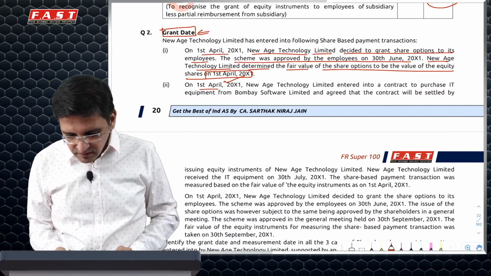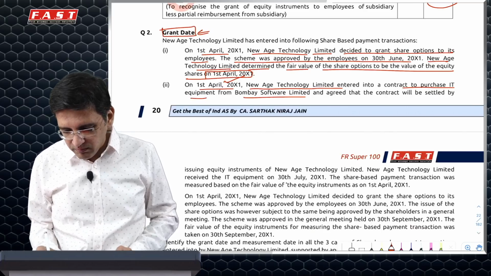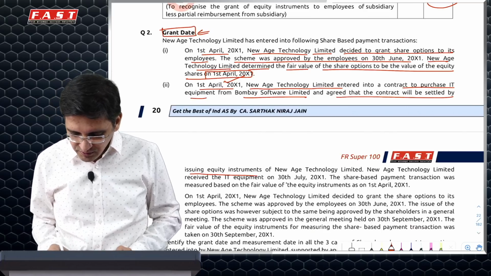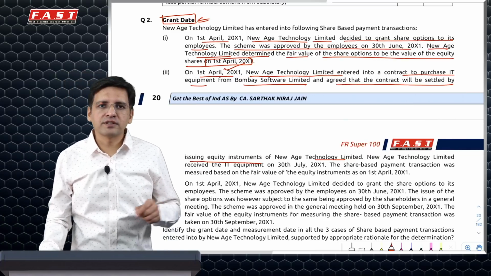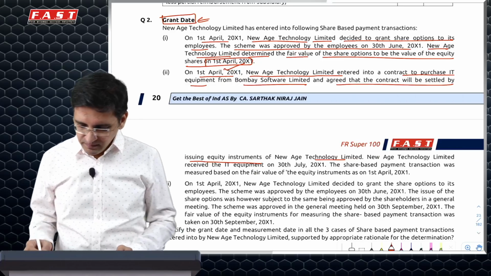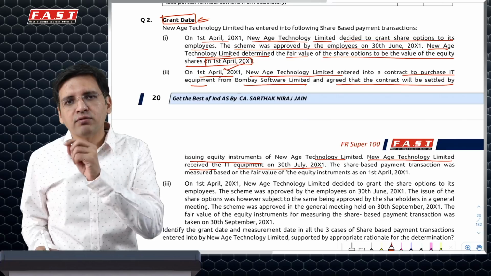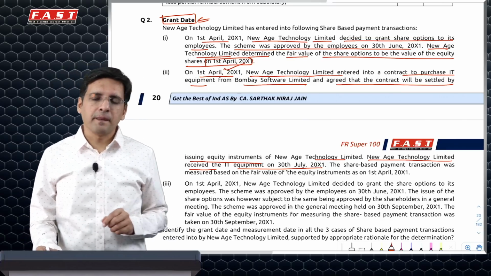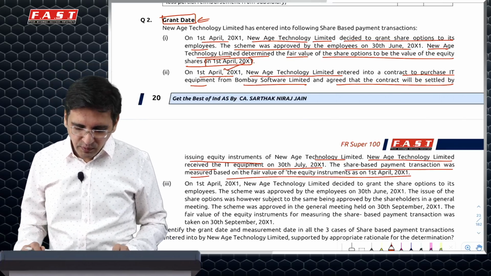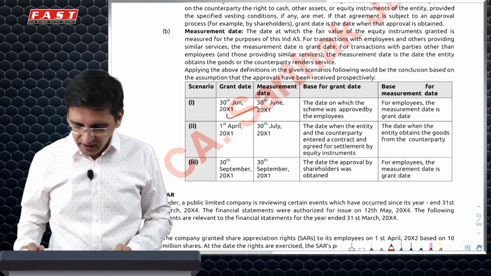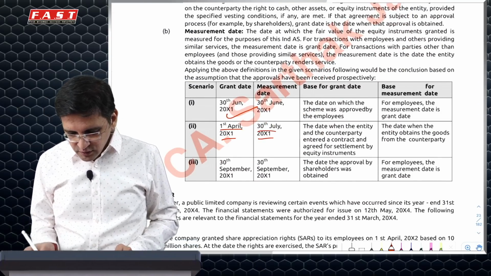Next, on 1st April 2001, New Age Technology entered into a contract to purchase IT equipment from Bombay Software and agreed it will be settled by issuing equity shares. So here the contract has been entered into on 1st of April. The grant date is 1st of April. New Age Technology received the equipment on 30th July. So the asset would be recognized only on 30th of July. The share-based payment transaction was measured based on the fair value of the equity instrument on 1st of April, which is the grant date. So what it says is 1st April is the grant date, and 30th July is the date of recognition.